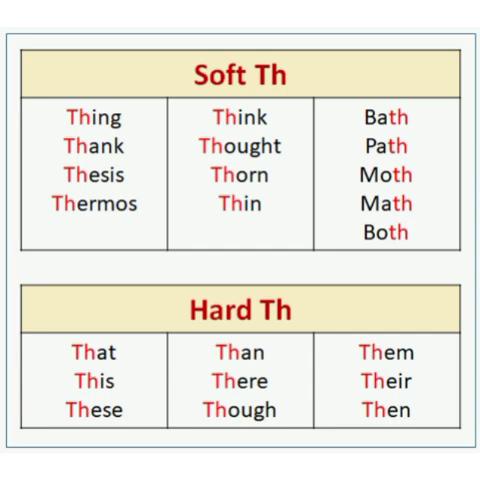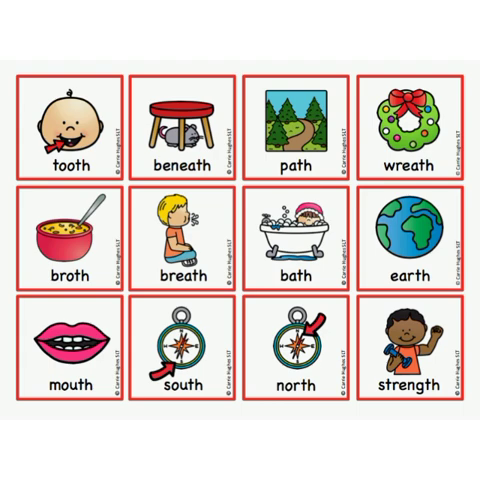Now see the examples in which th sound comes at the end. Tooth, beneath, path, wreath, broth, breathe, bath, earth, mouth, south, north, strength. These were the th ending words, and you can see the picture and relate the words.